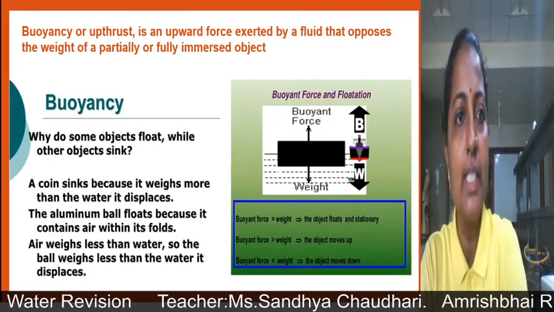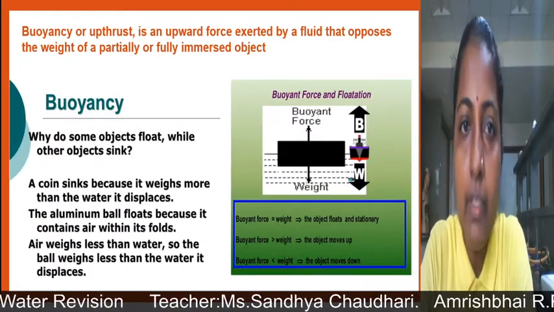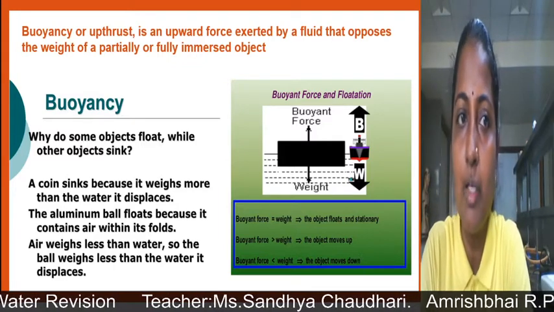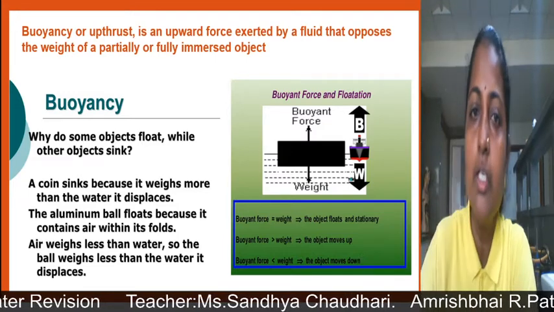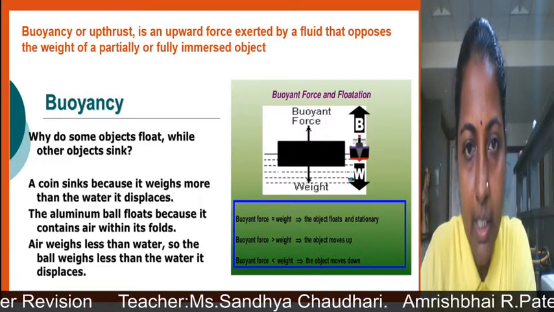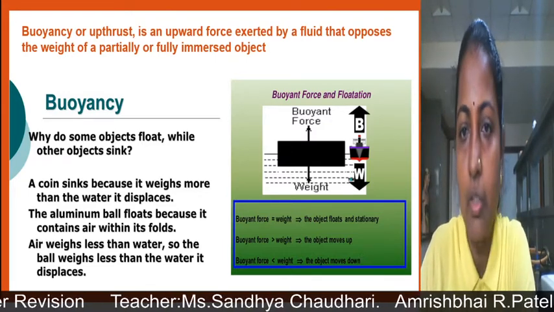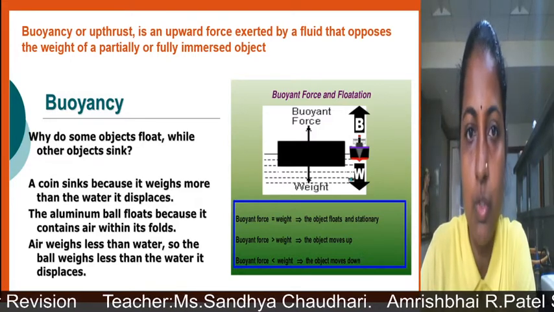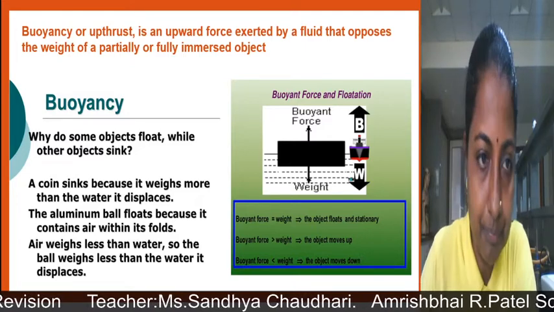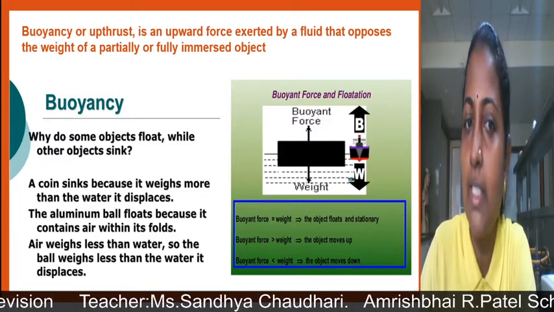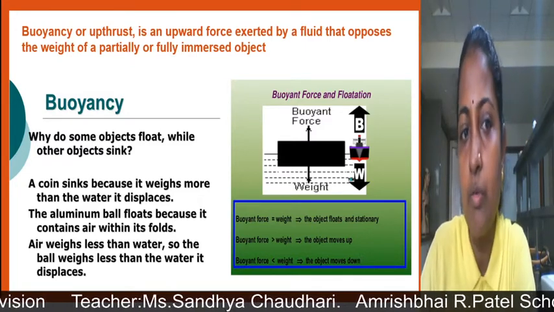Buoyancy or upthrust is an upward force exerted by a fluid that opposes the weight of a partially or fully immersed object. Here you can see one object and buoyant force is acting on it, and weight is also there. So why do some objects float while some objects sink? A coin sinks because its weight is more than the water it displaced.